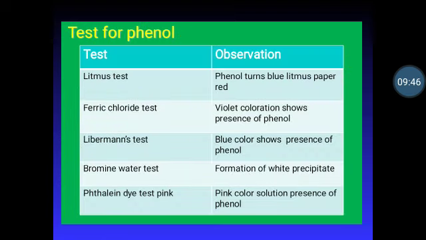Summary of qualitative tests for phenol. In that, various tests: litmus test, ferric chloride test, Liebermann's test, bromine water test, phthalein dye test. In the litmus test, phenol turns blue litmus paper red. In the ferric chloride test, there is a formation of violet color and it shows the presence of phenol. In Liebermann's test, there is a formation of blue color and it shows the presence of phenol. In the bromine water test, there is a formation of white precipitate, and in the phthalein dye test, it shows the pink color and it shows the presence of phenol.